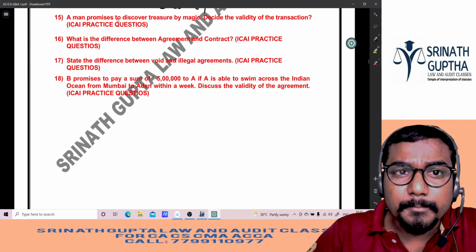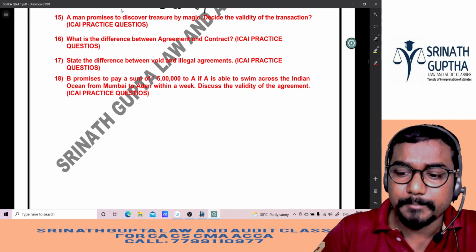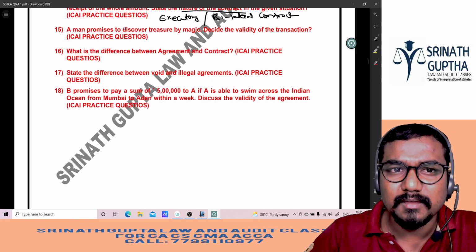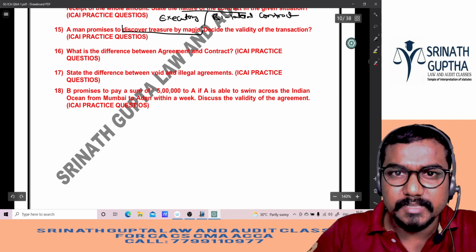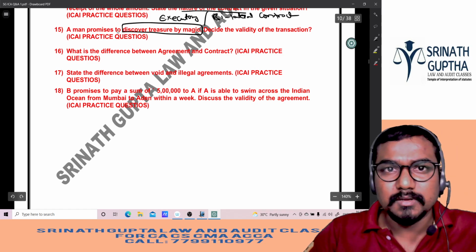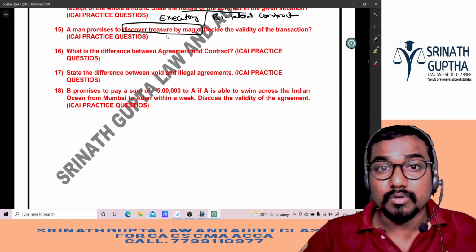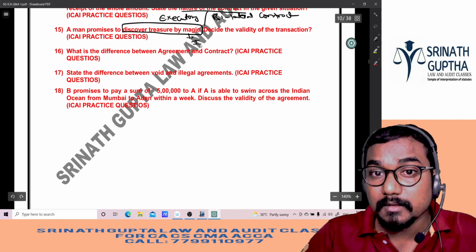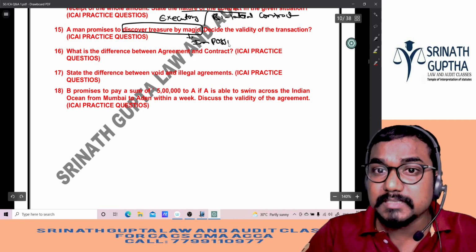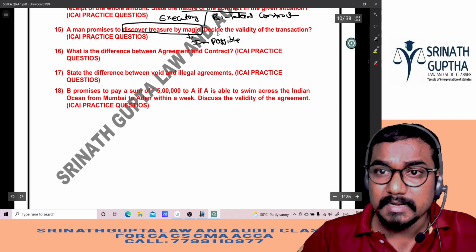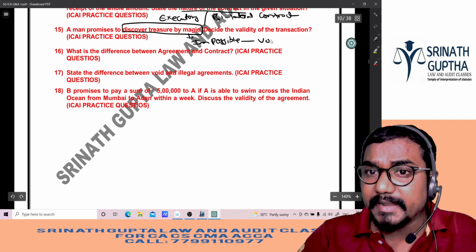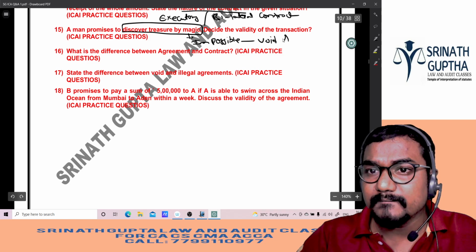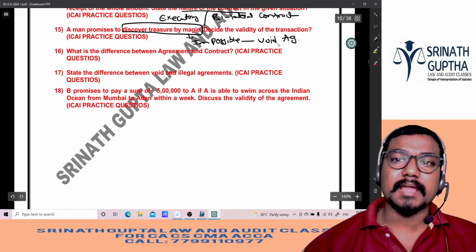Next question, see beta. A man promises to discover the treasure by magic. But magic is impossible, no, beta? If we could get something by magic, I would do magic instead of teaching the classes. Doing something by magic is impossible. Decide the validity of the transaction. It is a void agreement. Void ab initio.